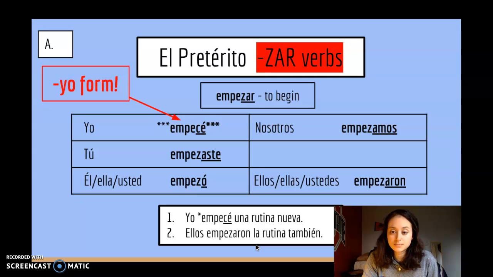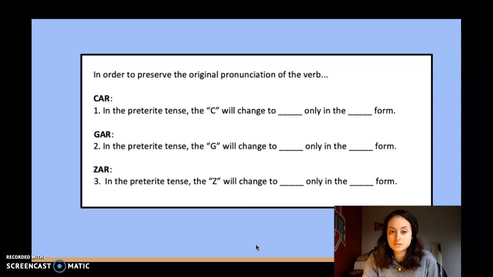So just to wrap it all up, on your guided notes, this is the last section. See if you could fill it out yourself. Pause the video and see how you did. ¿Listo?